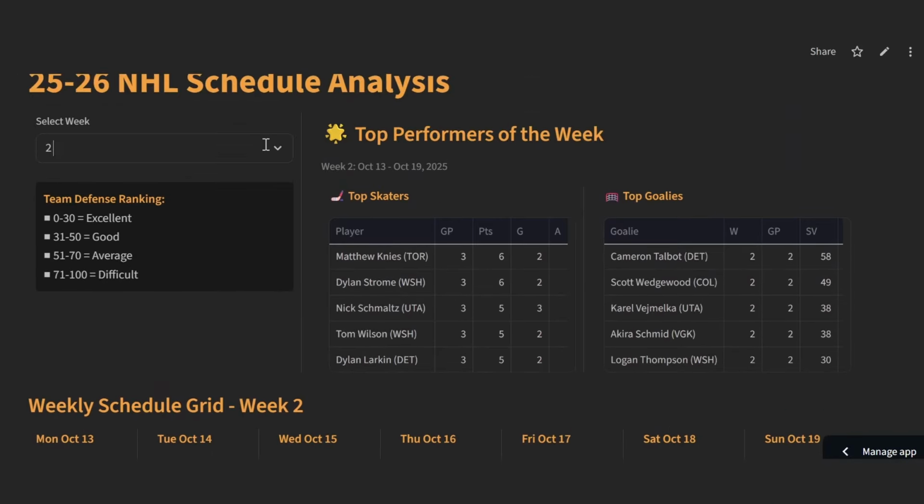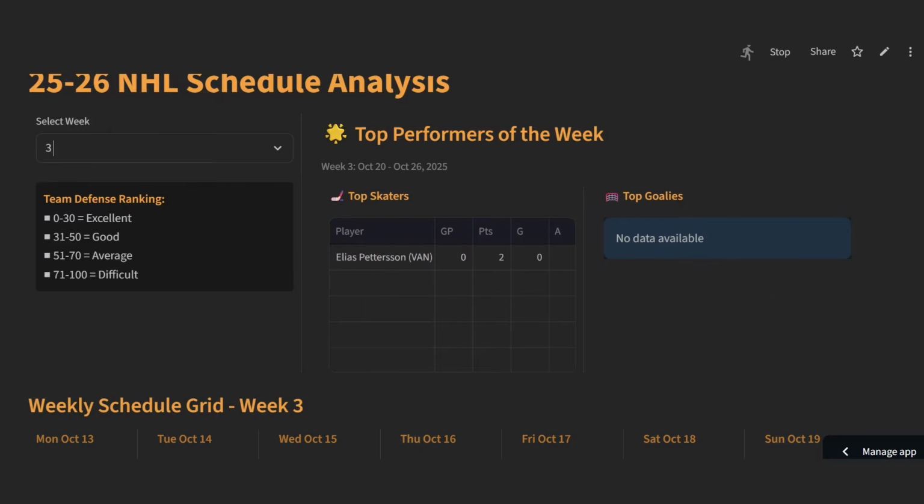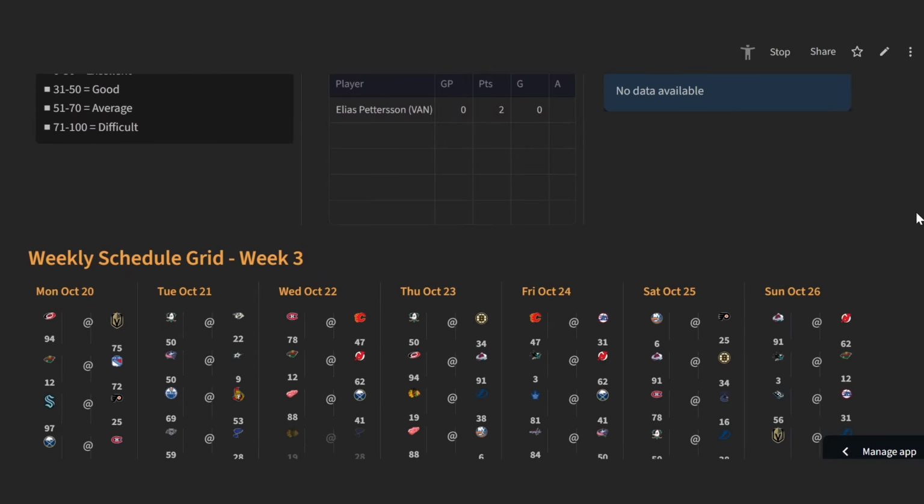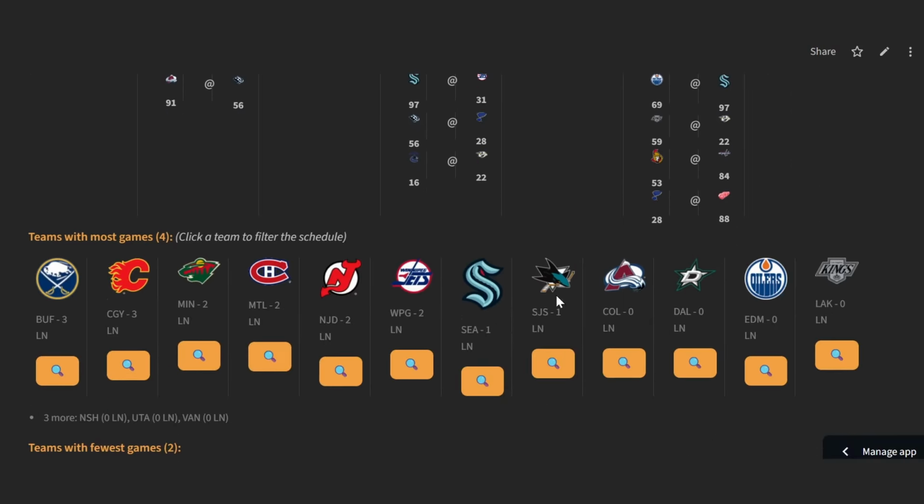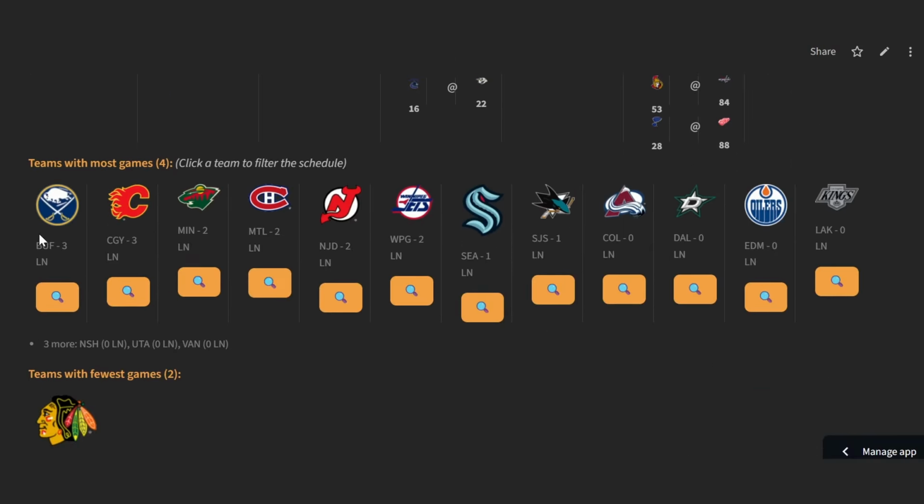Now, as I take a look at week 3, and we can take a look at the schedule options for week 3, things will become a little bit more clear, but at the same time, there's not a ton of options next week. In terms of the teams with the most games, you've got Buffalo with 4 games, 3 light nights. You've got Calgary with the same setup, Minnesota, Montreal, New Jersey, Winnipeg, all with 2 light nights, and then a couple of other teams that play more on the heavier nights.